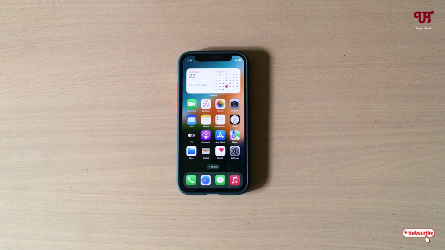Today in this video I'll show you how to disable ending phone calls by pressing the lock or power button in iPhone. So without further delay, let's begin.